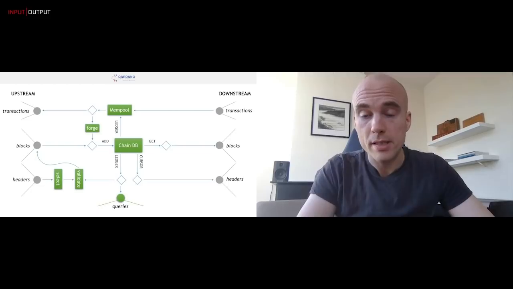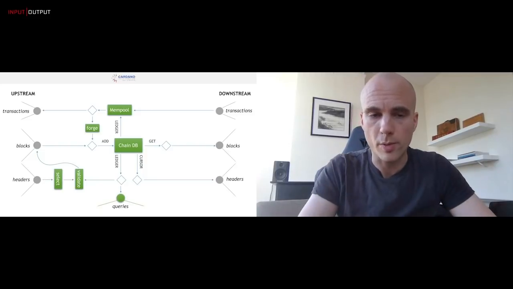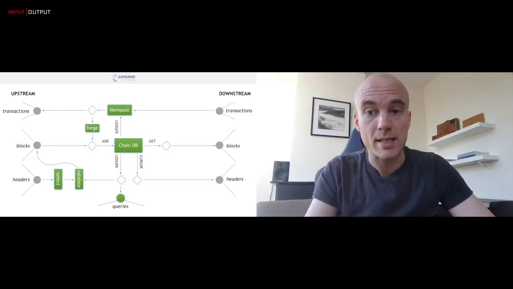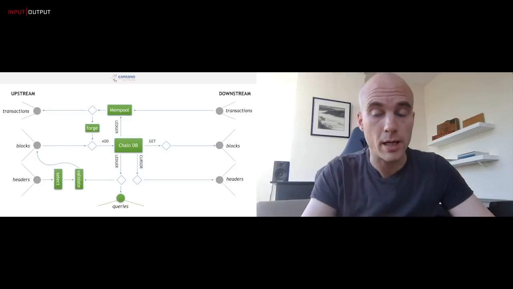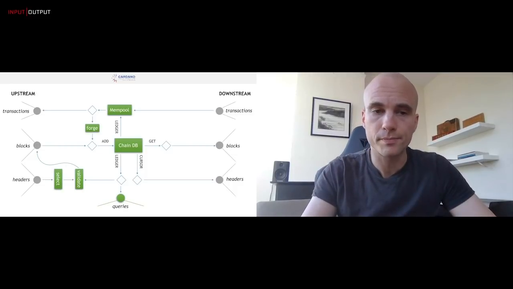Now, the way we achieve this is actually by making sure that the consensus layer doesn't know anything about these individual ledgers. The consensus layer is quite a big piece of software, but it's very abstract. It doesn't know any specifics about any specific ledger. And that is very important because that means that the same consensus layer can be used for many ledgers. Right now, the Cardano mainnet is running Byron, and it's running the exact same consensus layer that the Cardano testnet is running, which is running Shelley. Right? The consensus layer is exactly the same between those two, no difference whatsoever.